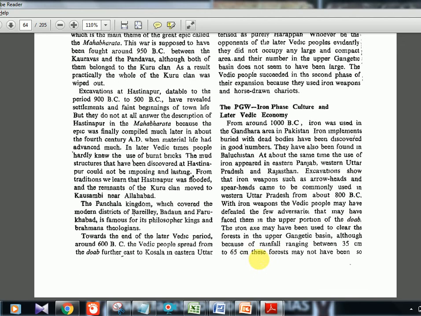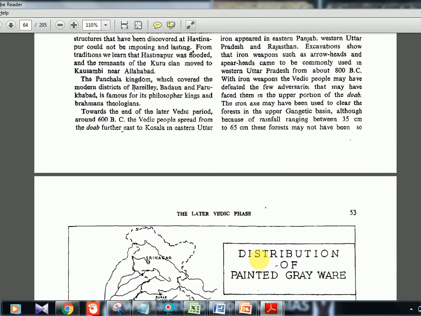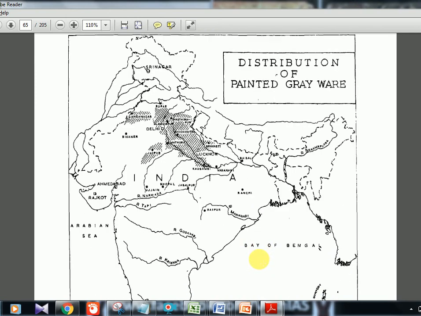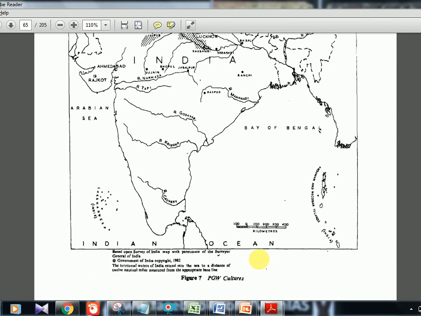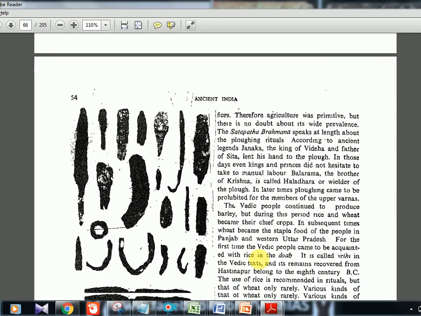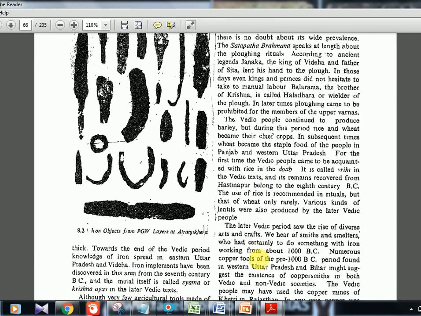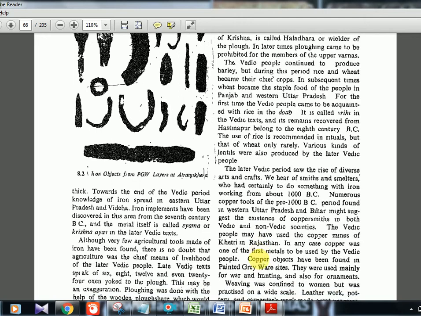So rainfall is kind of less near this place. This one map region highlighted is the region or distribution of painted grey ware, that is near the Uttar Pradesh region, Delhi, Haryana region, that is majorly the Gangetic Basin region. These are some objects, artifacts which have been excavated from these regions. Okay, painted grey ware especially.